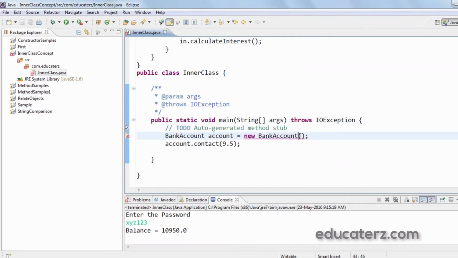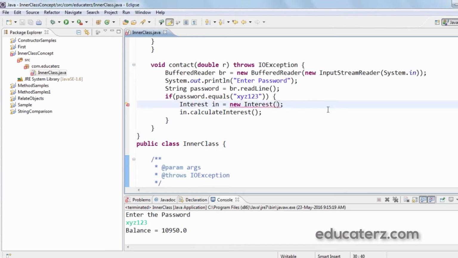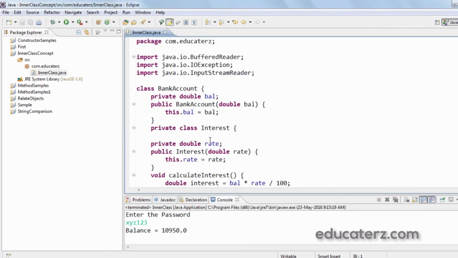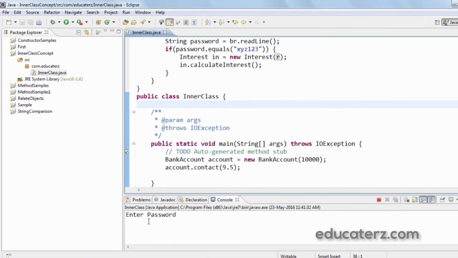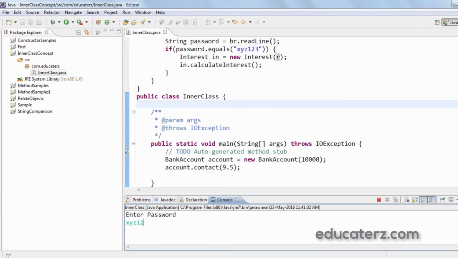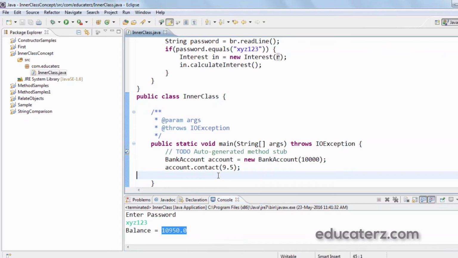Now, while creating the BankAccount, I need to pass the balance amount. For now, I'm just saying 10,000. And while creating the Interest object, pass the rate, which I'm passing to the method, so that rate and balance would be initialized. When you run this application, it will ask for the password XYZ123, and you can see the balance updated as 10,950, with the rate of interest as 9.5.